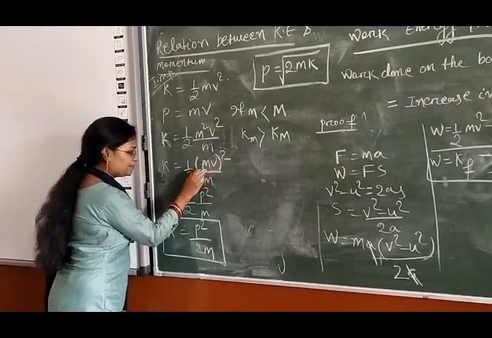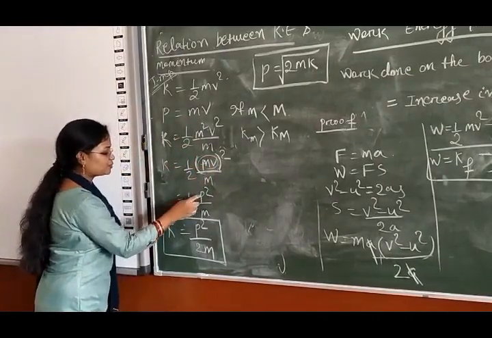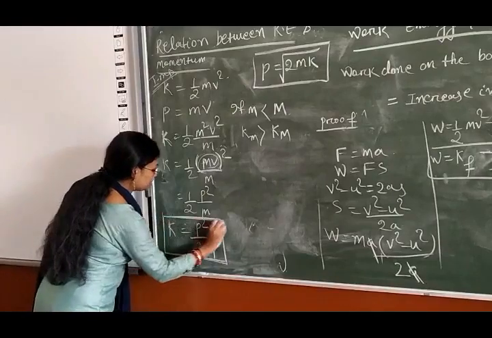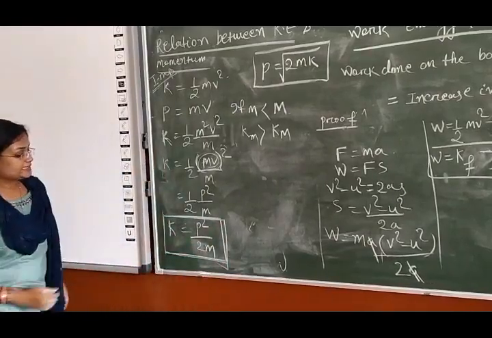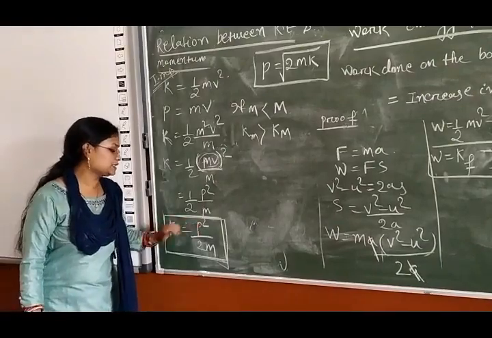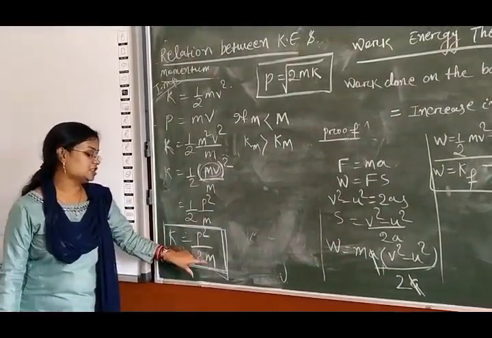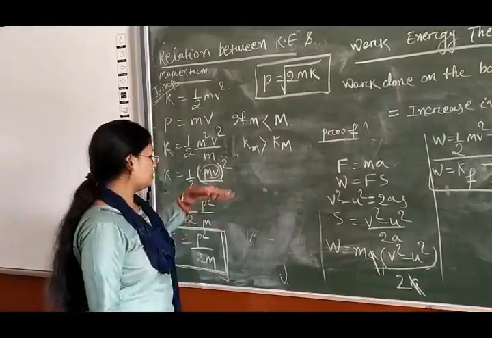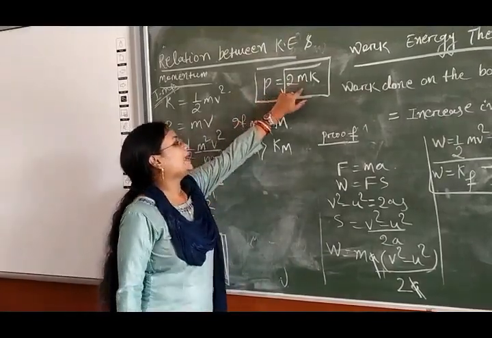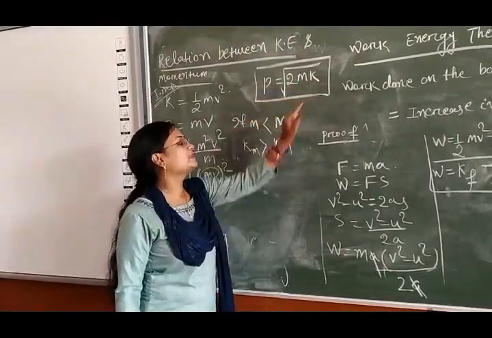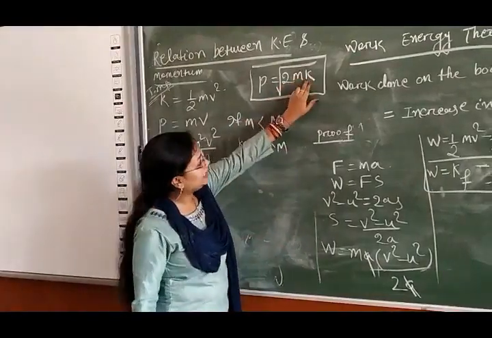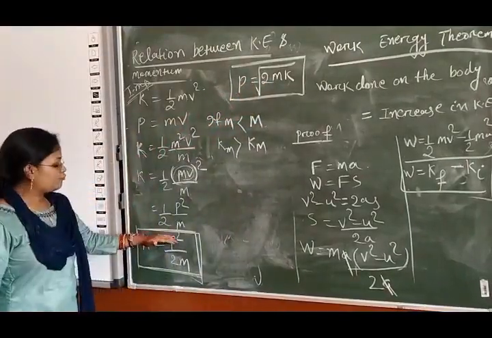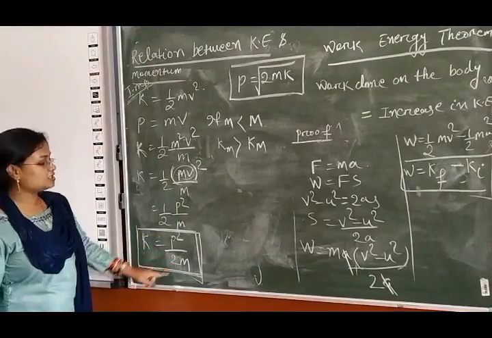So p whole square, in place of mv you can write p, so half p square by m. So kinetic energy is equal to p square by 2m. This is your relation between kinetic energy and momentum. You will see one thing: if momentum is constant, then kinetic energy is inversely proportional to mass. Also you can write it this way, that momentum p is equal to root over 2m kinetic energy. That means if kinetic energy is constant, then momentum is directly proportional to root of mass. Similarly here, if momentum is constant, then kinetic energy is inversely proportional to mass.